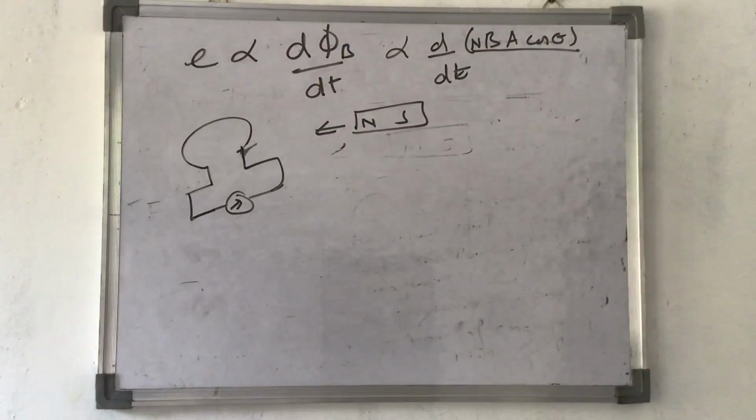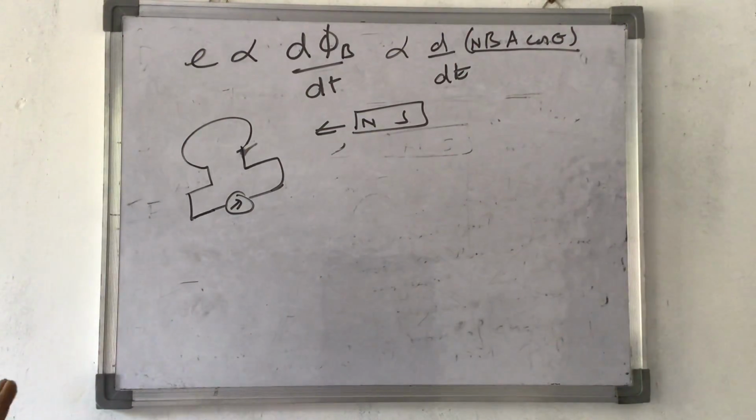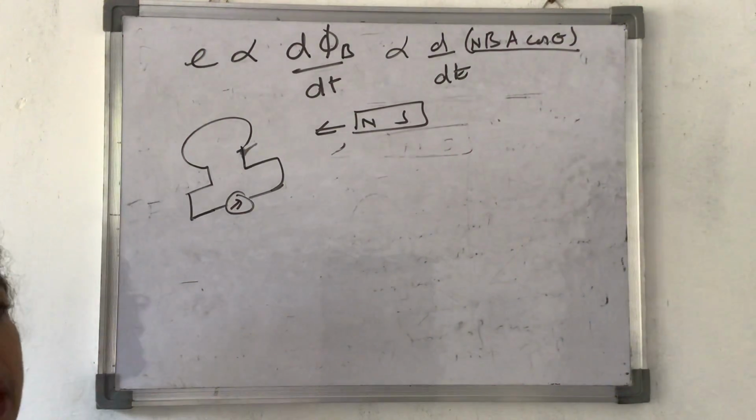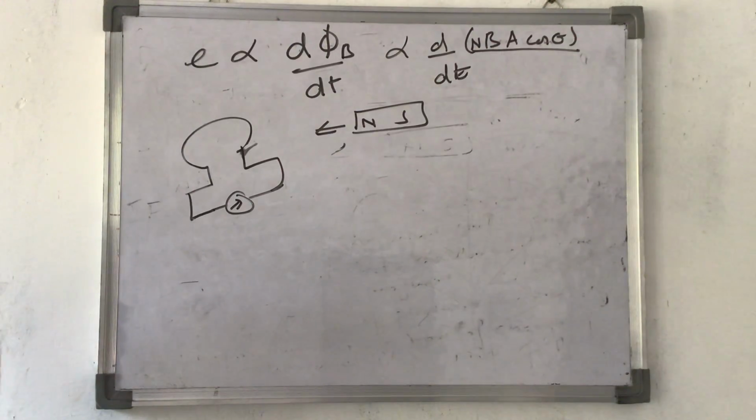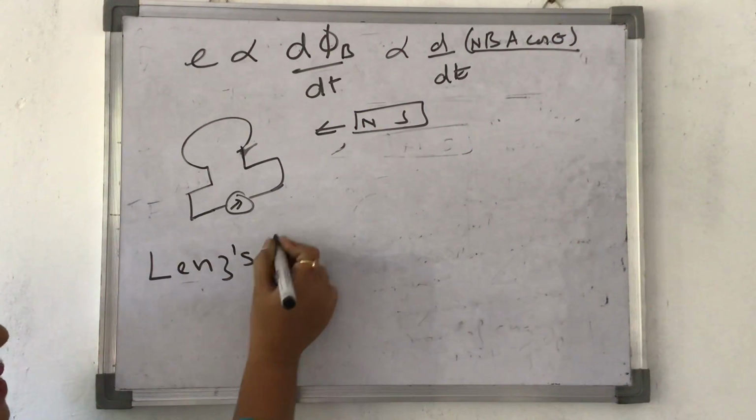Okay. Now I come to the second part. Faraday's laws, three laws of Faraday, they were telling us about the magnitude of the induced EMF, but they were not telling us about the direction of the induced EMF which will be produced. That is given by Lenz's rule.